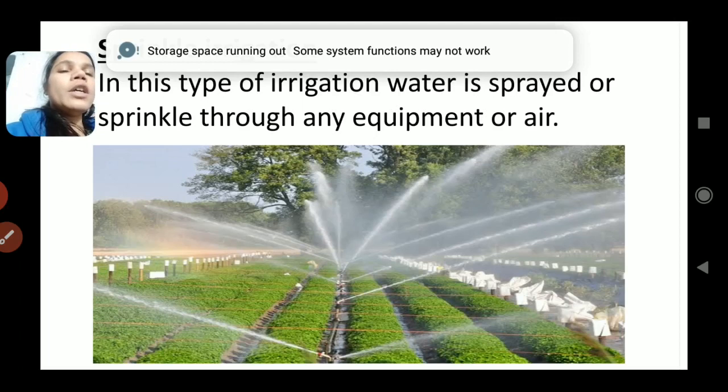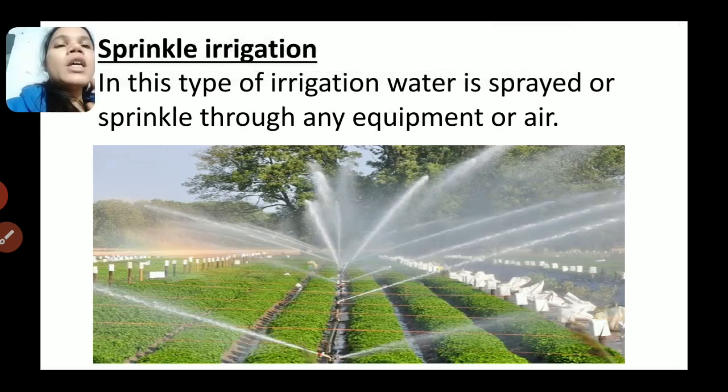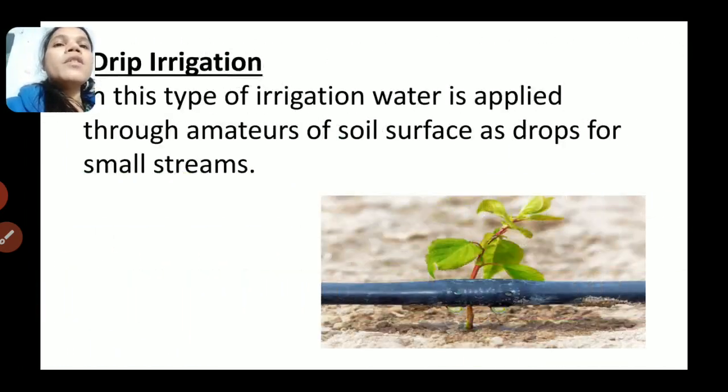Here you can see in this image that water is sprinkled through the air on the agriculture land. Next is drip irrigation: water is applied through the soil surface as drops or small streams. You can see this in the image.